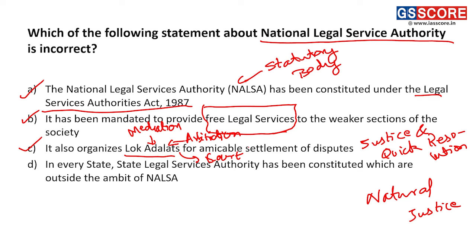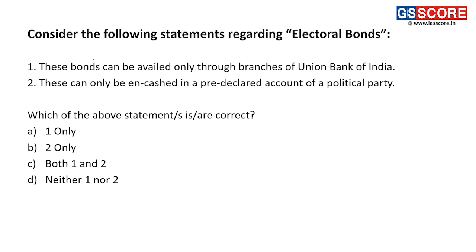D: in every state, a state legal service authority has been constituted which are outside the ambit of NALSA. Obviously not. When there is a provision for NALSA, why will somebody constitute an authority outside it? So statement D is wrong, and that is our answer, because they are asking us to find the incorrect statement. All right, moving on now.